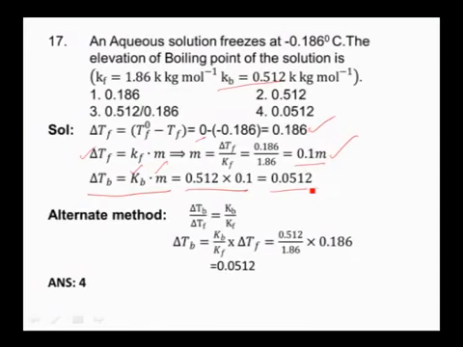The same problem we can solve in an alternate, easier method, which is the relation between delta Tb and delta Tf: delta Tb by delta Tf is equal to Kb by Kf. Here the Kb and Kf values are given, and delta Tf is known. By substituting these values directly in this relation and simplifying, we get 0.0512. So the answer is the fourth option.